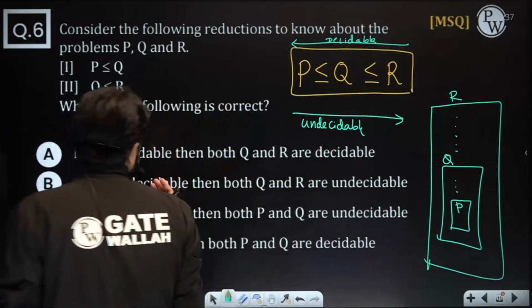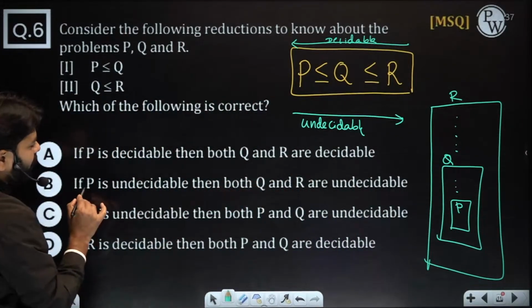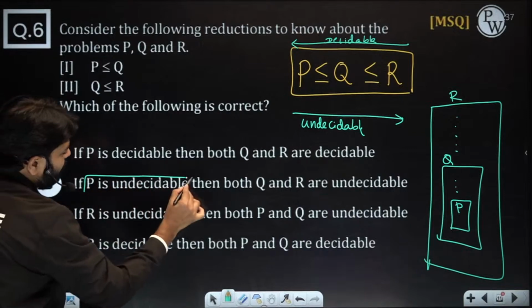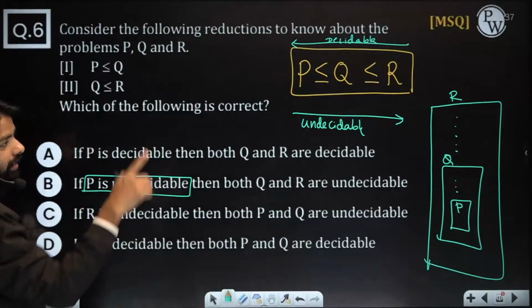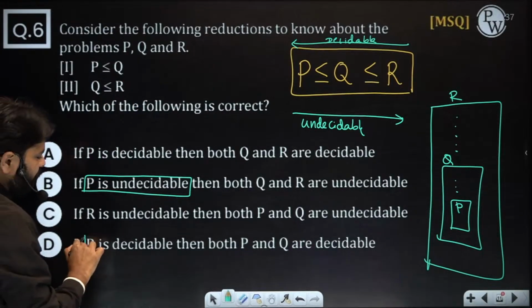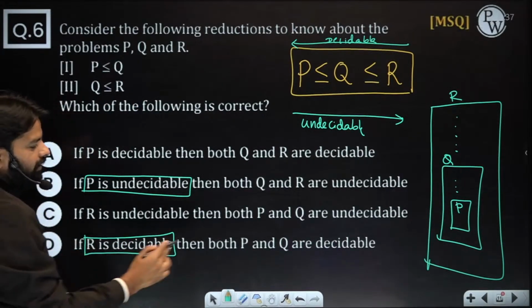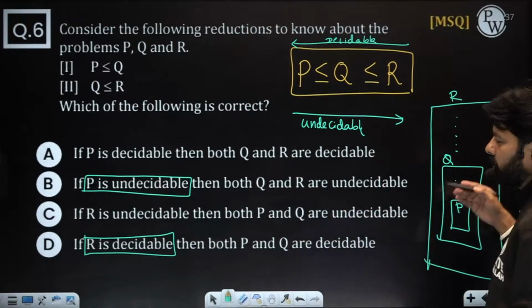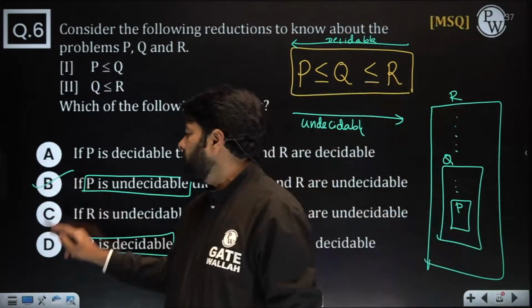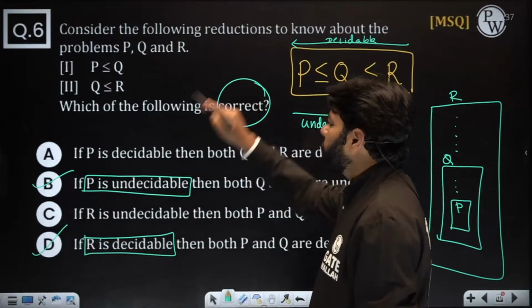Now you can easily choose, right? If P is undecidable, then both Q and R are undecidable. And if R is decidable, then both P and Q are decidable. So you choose B and D, and you need to choose the correct one, that too.